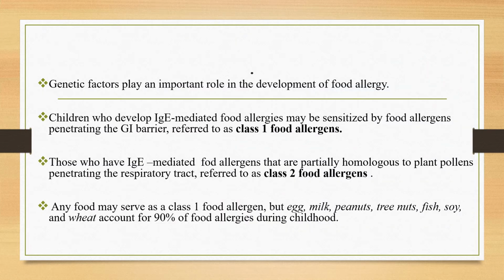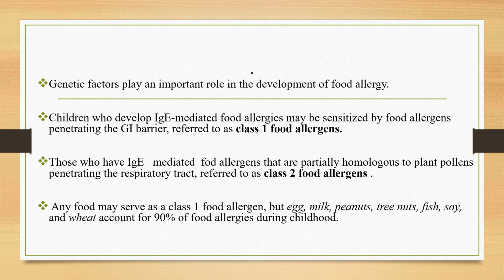Genetic factors play an important role in the development of food allergy. Children who develop IgE-mediated food allergies might be sensitized by food allergens penetrating the GI barrier. Those are referred to as class 1 food allergens. Whereas those children who have IgE-mediated food allergies to allergens that are partially homologous to plant pollens penetrating the respiratory tract, they are referred to as class 2 food allergens.